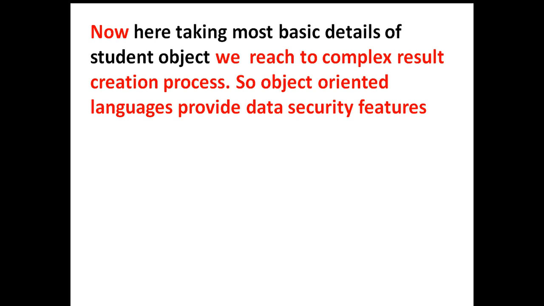Taking the most basic details of the student object, we reach the complex result creation process. So object oriented language provides data security features.